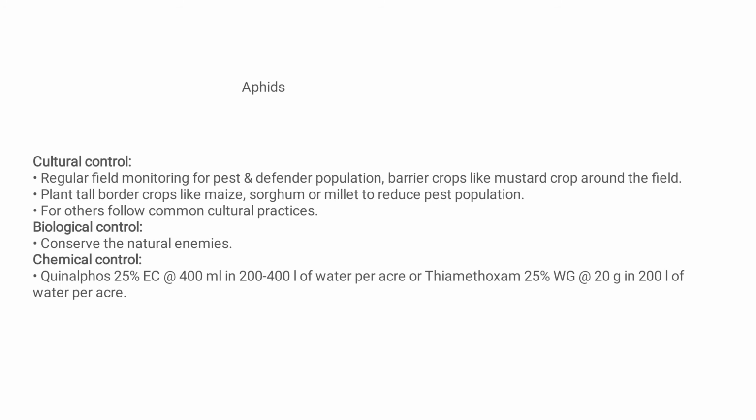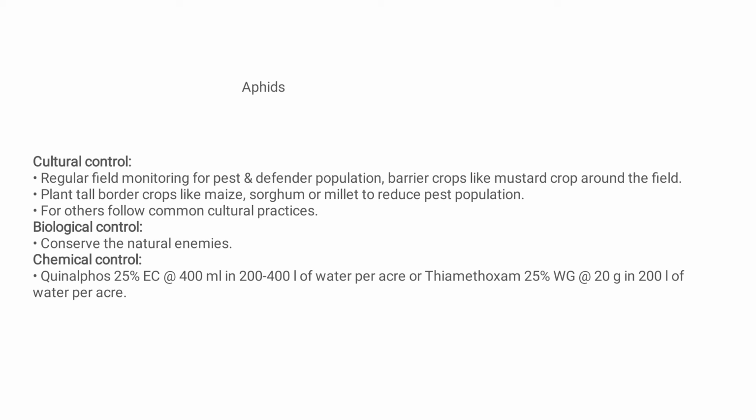So in aphids, cultural control: regular field monitoring of pest and defender populations, barrier crops like mustard around the field, and plant tall border crops like maize, sorghum or millet to reduce the pest population. For others, follow common cultural practices.